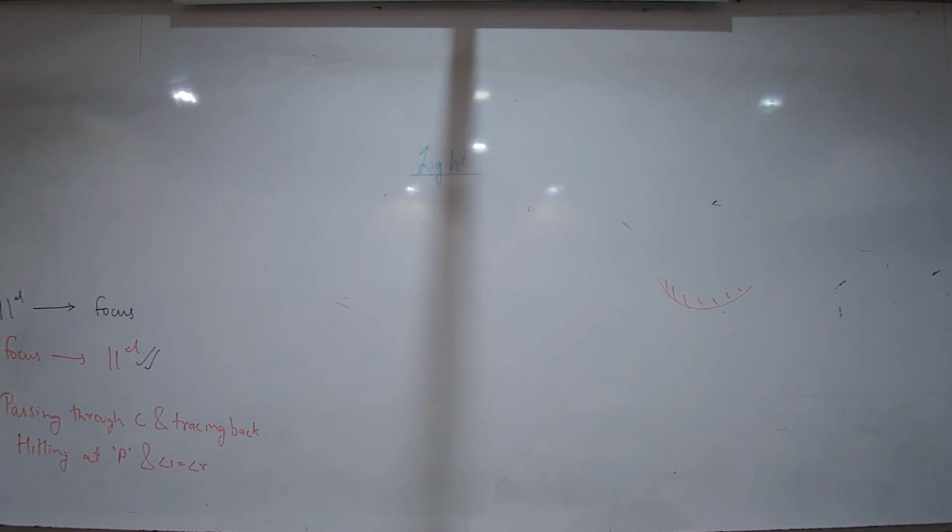And what forms a real image? If you keep something in front of it, it will form where the rays converge, the point where the rays converge. So if you keep a screen at the focus, the image will be visible there. So basically we are saying that it is found in front of the mirror. If you place a screen, in the case of real images, you can form the image over there.